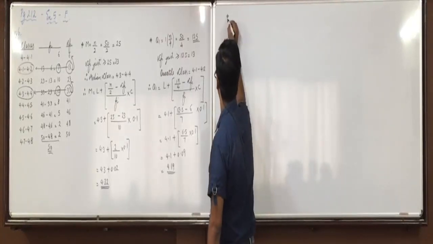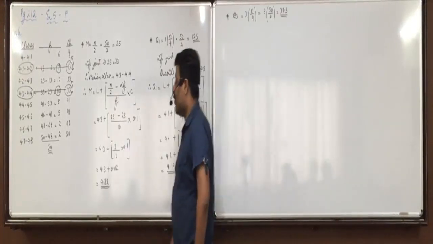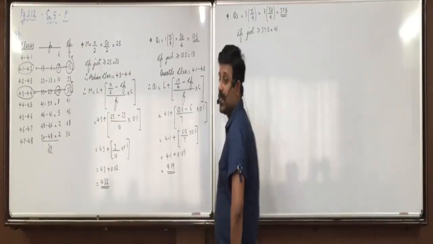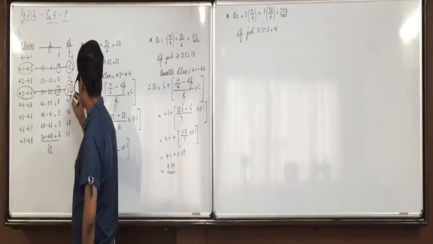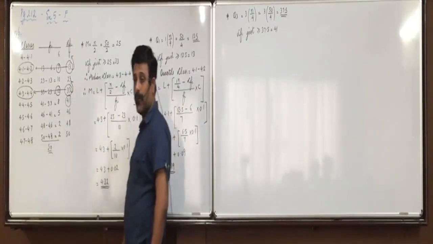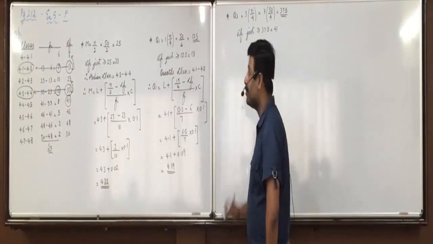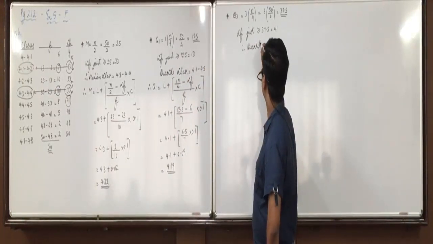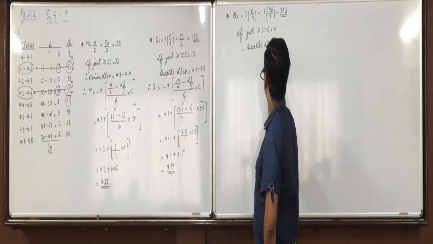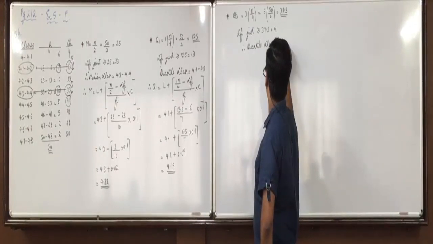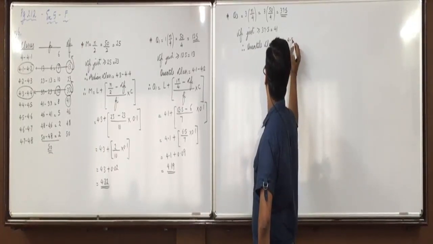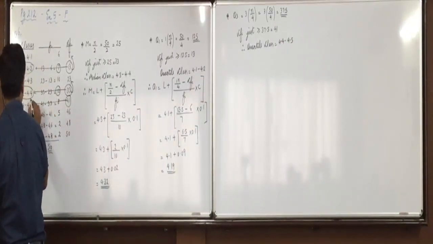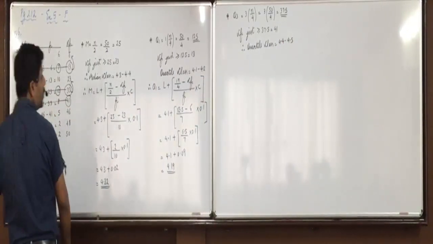And in the same way now Q3. Yes, 3 into N by 4, so 3 into 50 upon 4 is 37.5. Now if you see in the CFI column, just greater than or equal to 37.5 is 41. Against 41, if you see the class, my quartile class is 4.4 to 4.5.